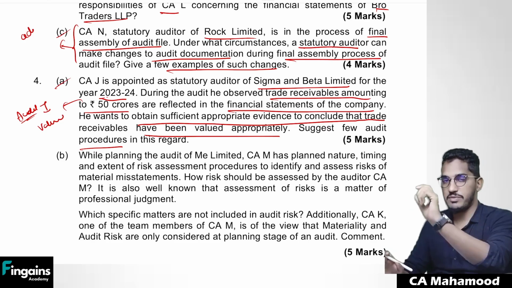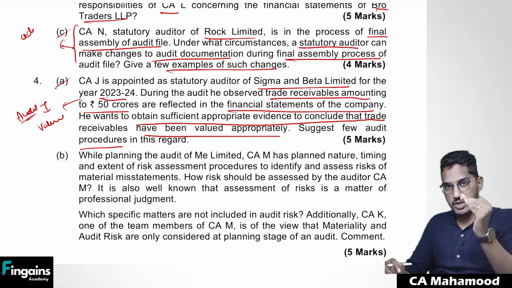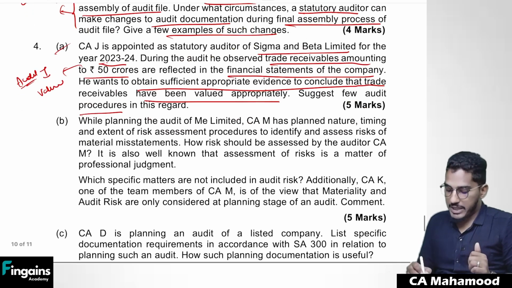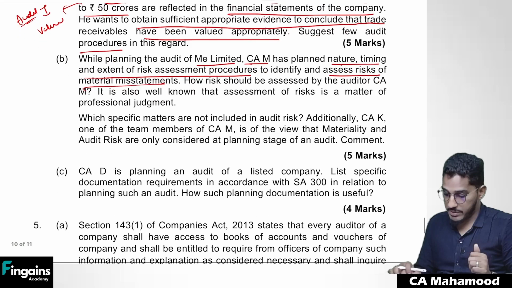So open the audit of items of the financial statements, go to the trade receivables question. In that also, how to verify valuation. A few points will be there. You have to write it. Straight away question. Next. While planning the audit of Me Limited, CAM has planned the nature, timing and extent of risk assessment procedures to identify and assess risk of material misstatement. So he performed risk assessment procedures.